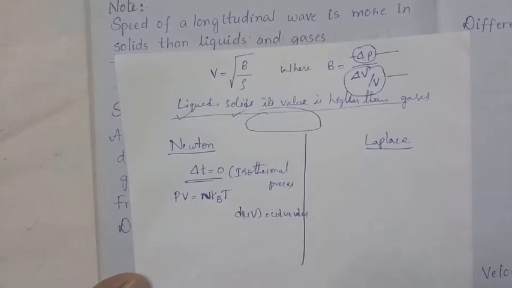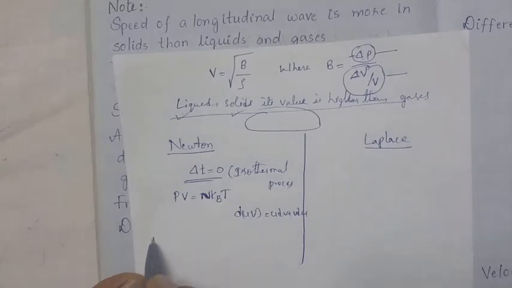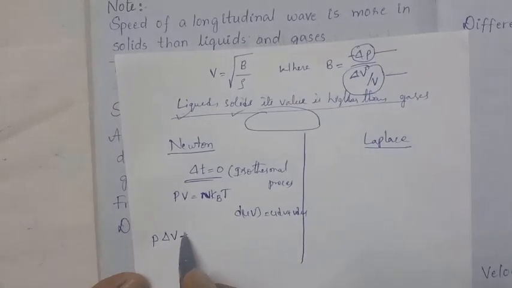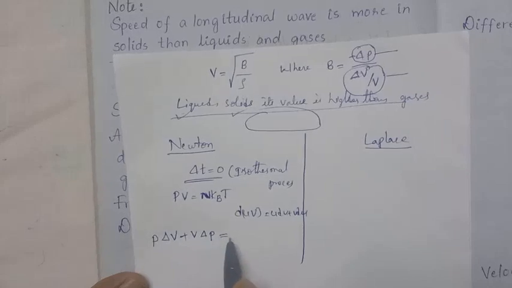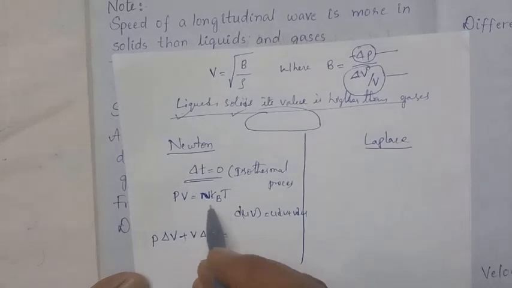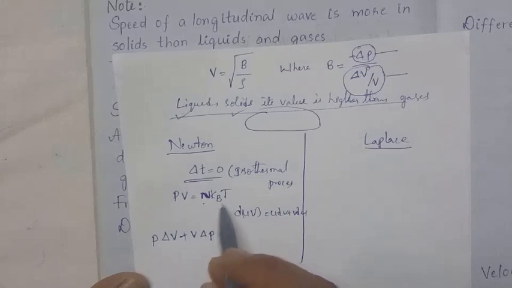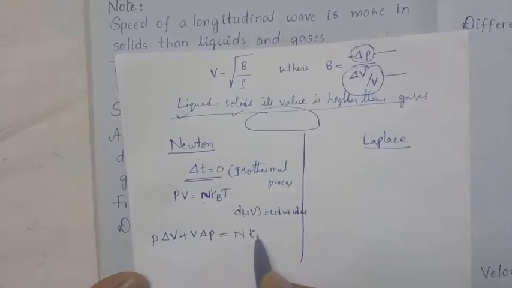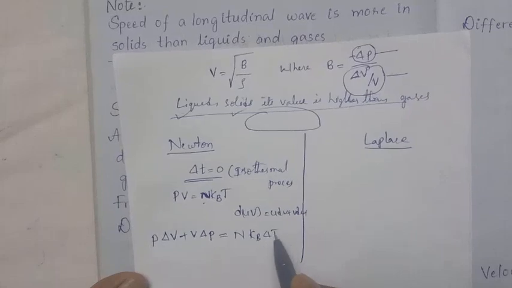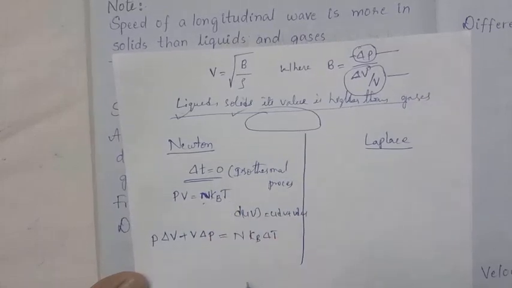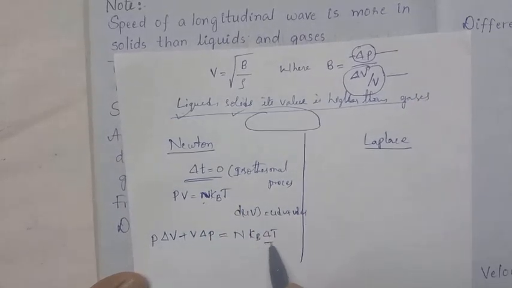So first P delta V, and next V delta P, and then for the term N Kb, N is a number and Kb is the Boltzmann constant, so we differentiate N Kb delta T. Since it is the isothermal process taken by Newton, delta T is equal to 0.